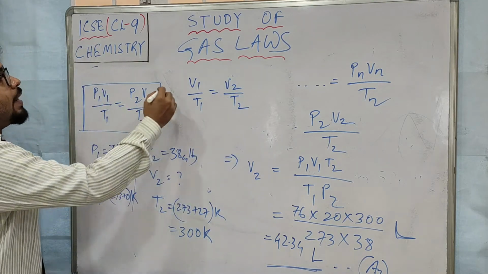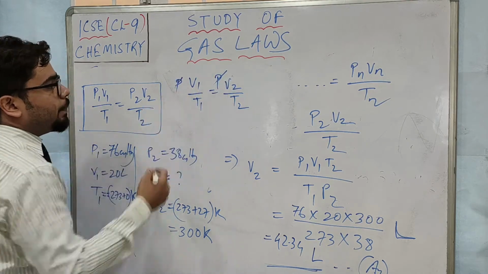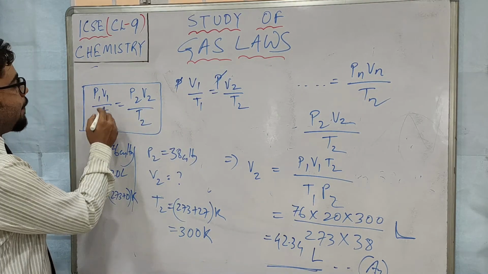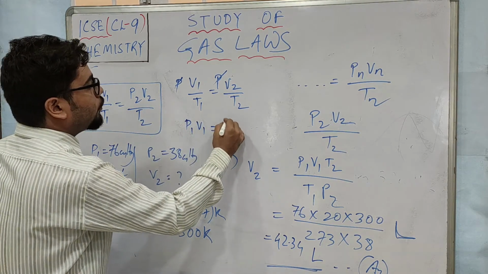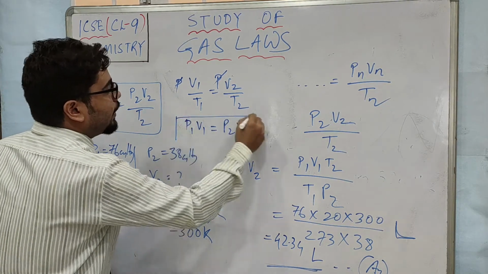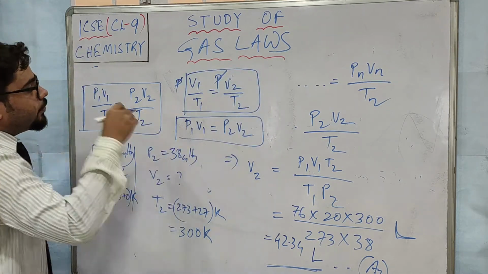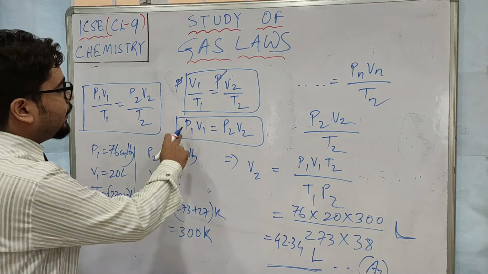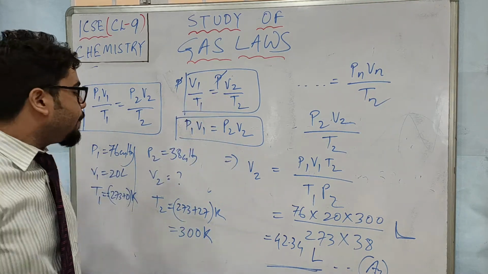How is it becoming the same? Pressure is not changing means what? Here also P, here also P, so the Ps get cancelled. Sometimes they do not change the temperature, so the formula will become P1 V1 equals P2 V2. Actually this is Boyle's law, and the other is another expression for Charles' law, okay? This means temperature remaining constant. This means pressure remaining constant, okay?